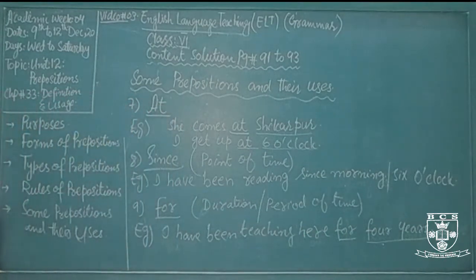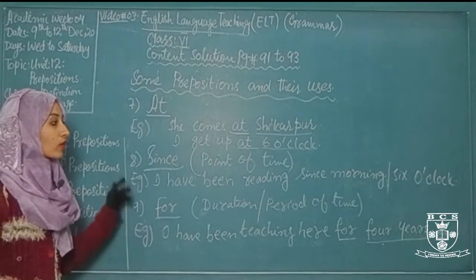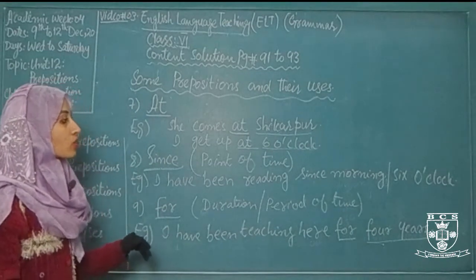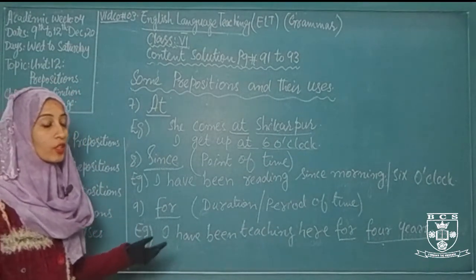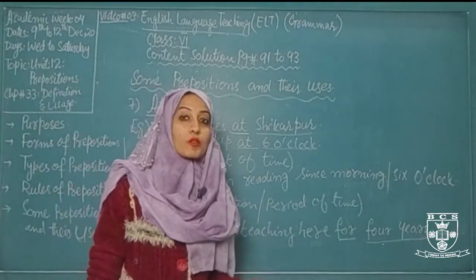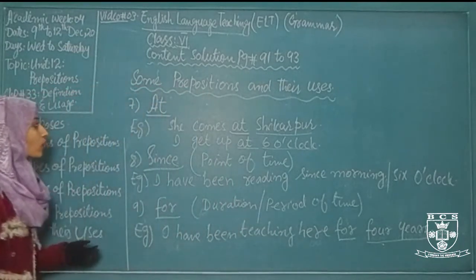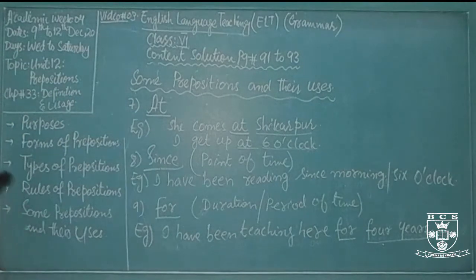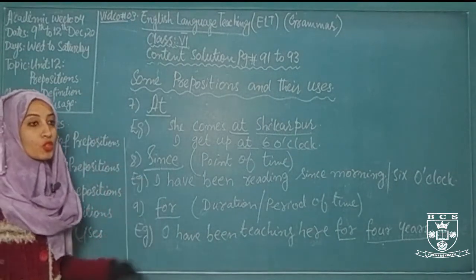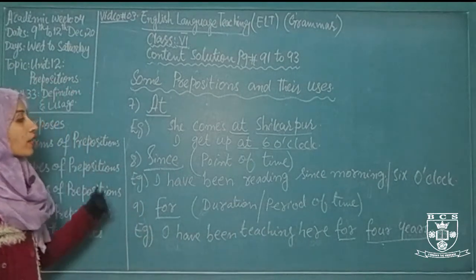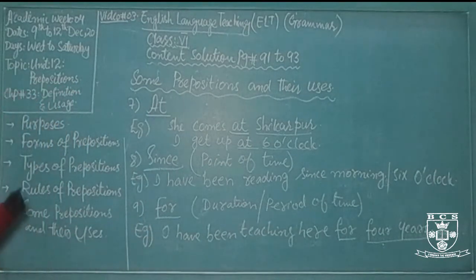Now today we have discussed, first, what a preposition is. A preposition is a connecting word which shows the relationship between the subject and the object, and it always comes before the noun. Then we discussed the purposes of prepositions: indicating time and indicating place.